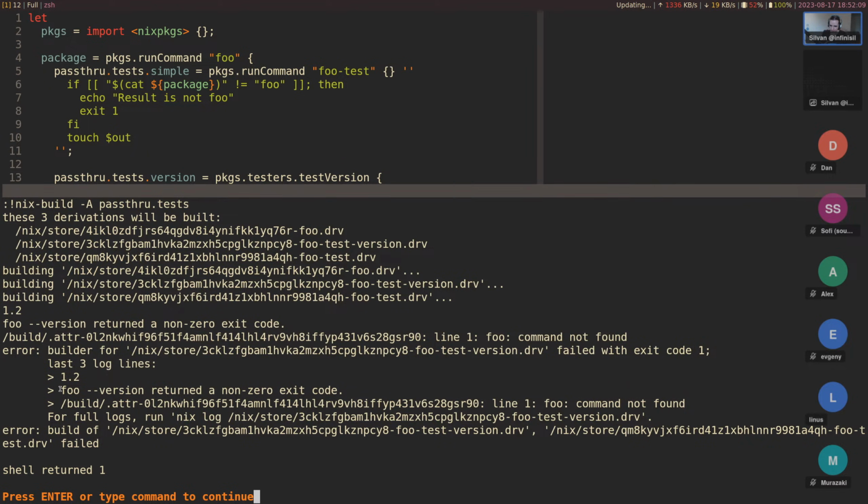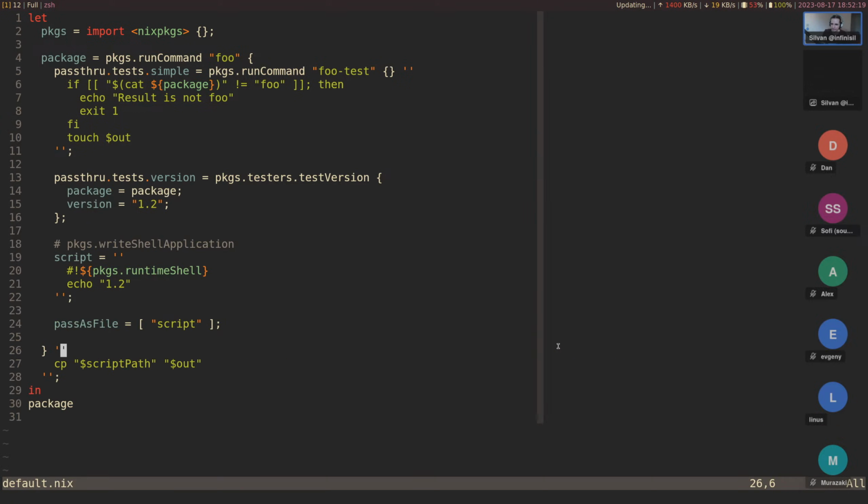All right, foo version returned a non-zero exit code. Why did it return a non-zero one? Foo command not found. Oh, it might be that. Oh yeah, it probably tries to run this as a binary.